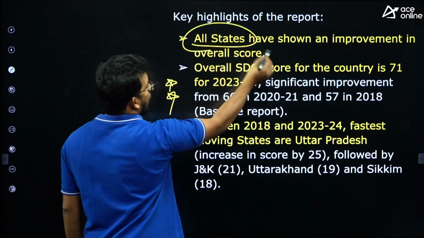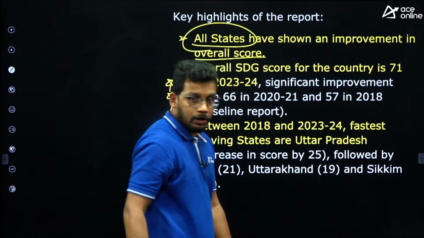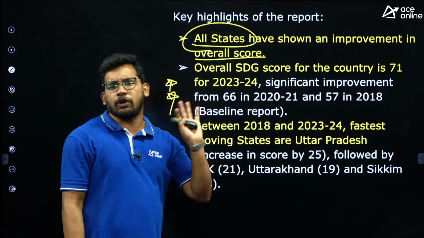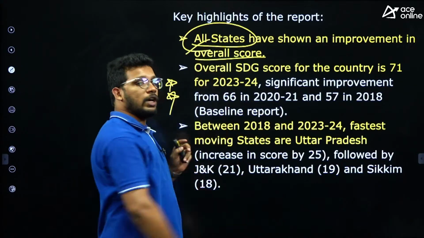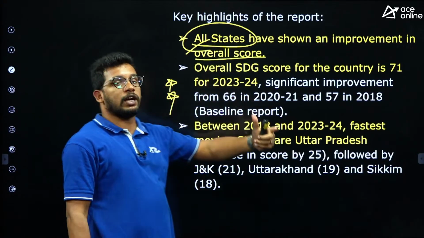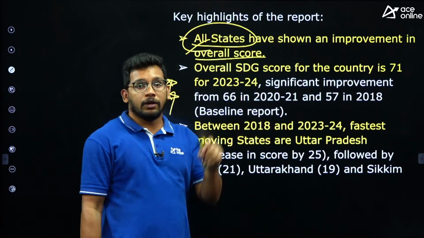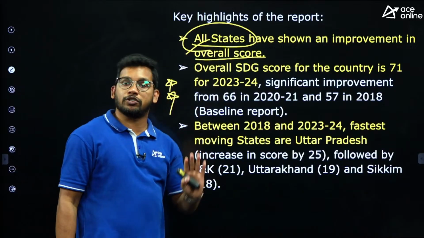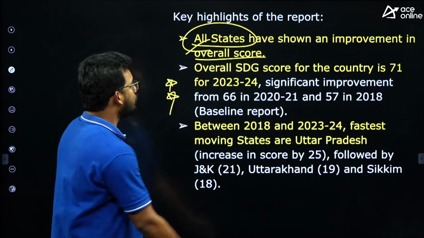All the states have shown the improvement in the overall score. When compared to 2022, all the state governments, all the states have improved. This is one very important point. So in exam also they may give you directly this statement. Most of you will mark it wrong because you will feel that this is an extreme. But all the state governments have shown improvement. So this is a positive thing for India.